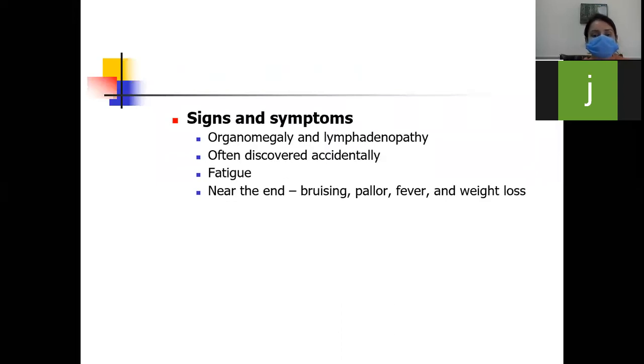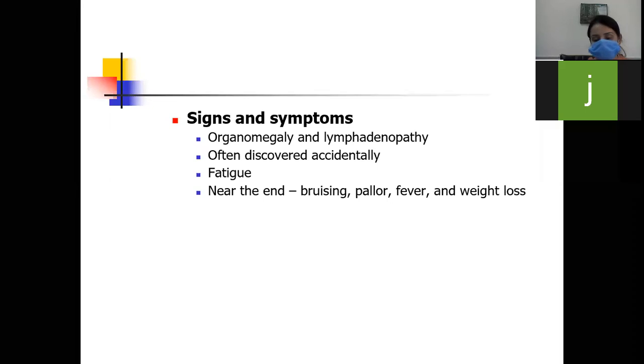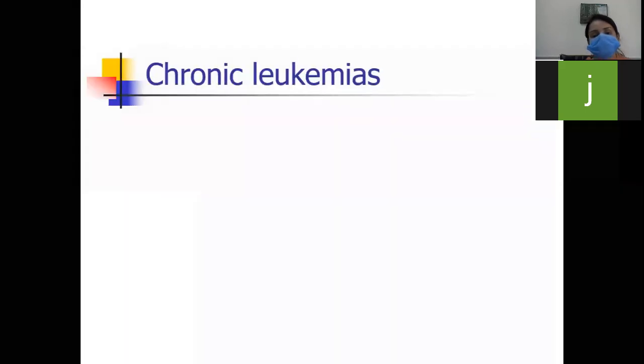Next, what are the signs and symptoms? There will be organomegaly. There can be hepatomegaly, splenomegaly, or both, hepatosplenomegaly. And there will also be lymphadenopathy in these patients. It is often discovered accidentally when we order a complete blood count as a routine. There can be fatigue, and near the end there can be bruising, fever, pallor, and a history of weight loss.